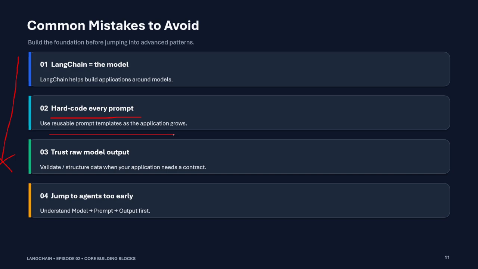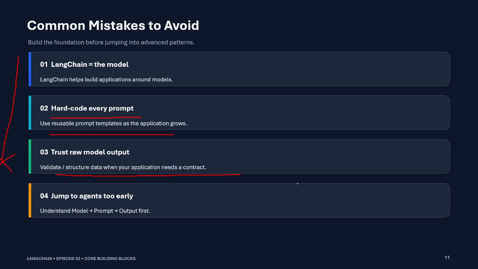It is a similar type of response every time, and we cannot modify it. I cannot change the topic or the persona. Also, whatever data we get from the response on the model side, we need to validate it as structured data when the application needs a contract.